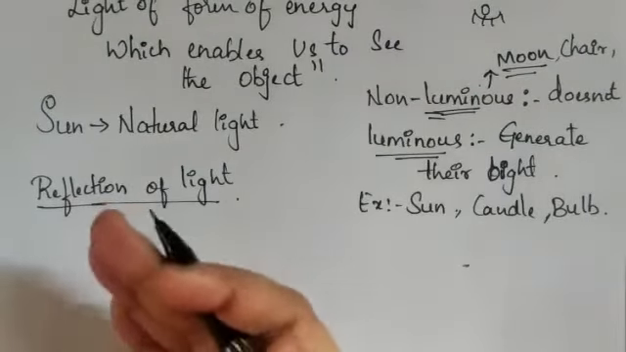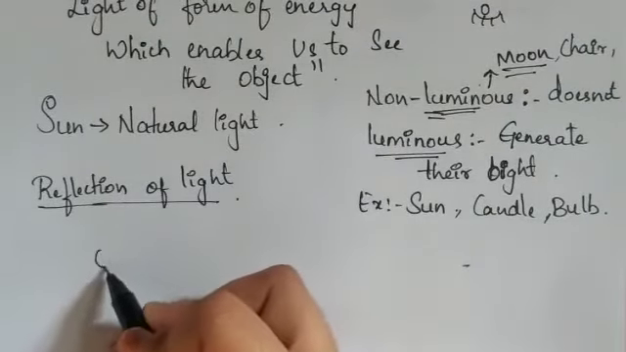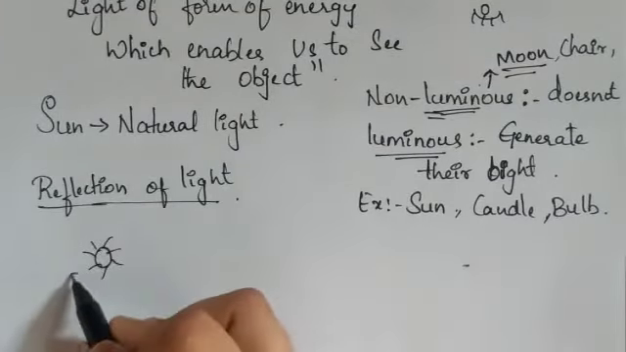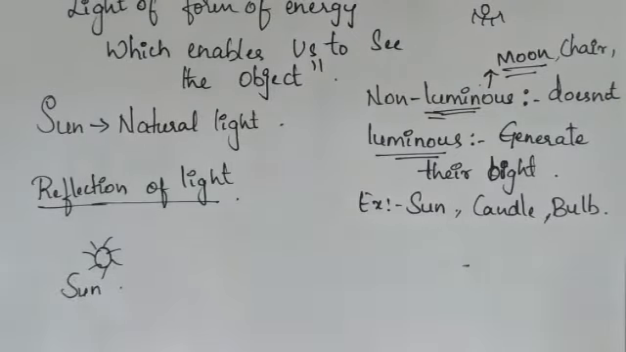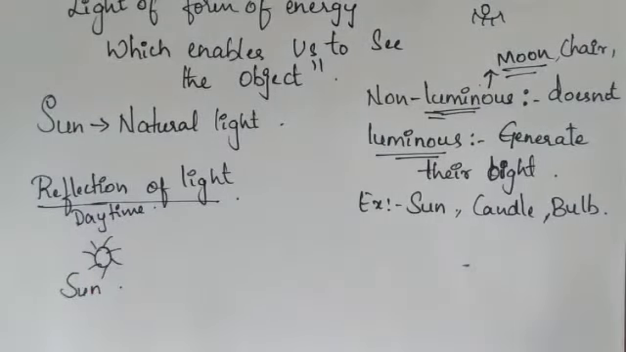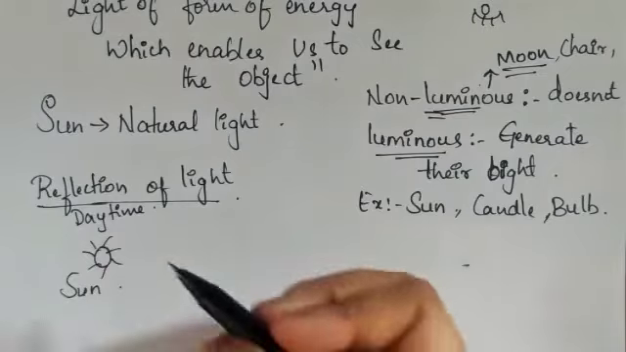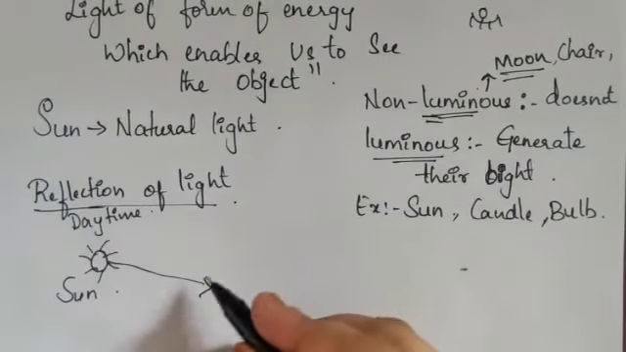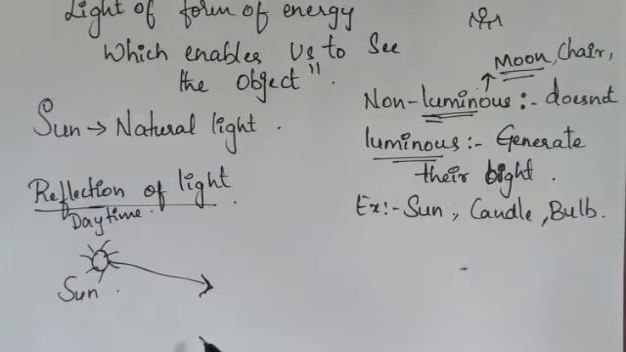So what does reflection mean? For instance, here a luminous object is present. I'll consider the sun as the luminous object, in the daytime. In the daytime, the sun is the primary source of light. When light travels through the vacuum or space around our earth, the light from the sun travels to the objects present on the earth. For example, sunlight is traveling to this object, that is paper, I'll consider.